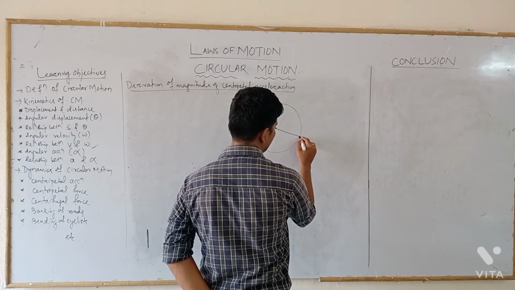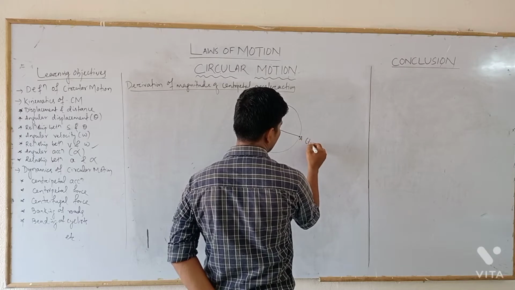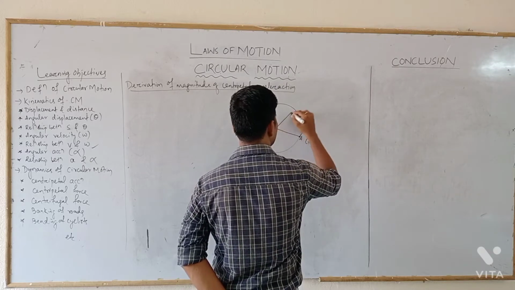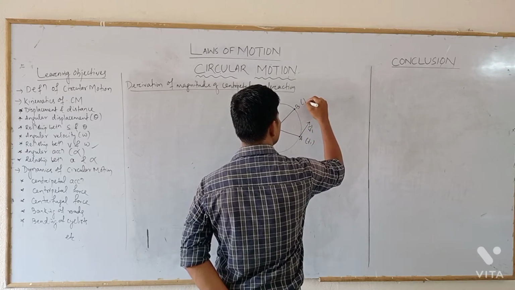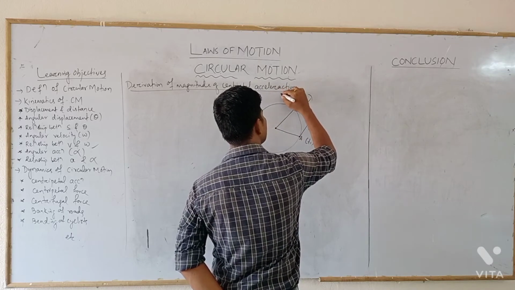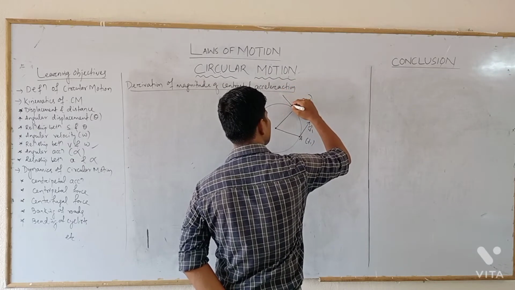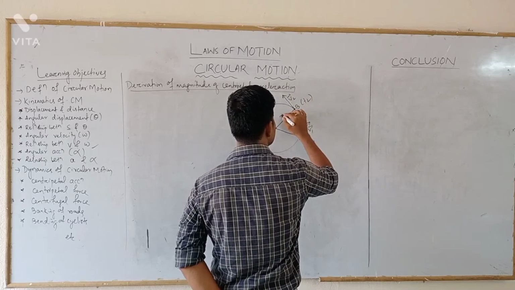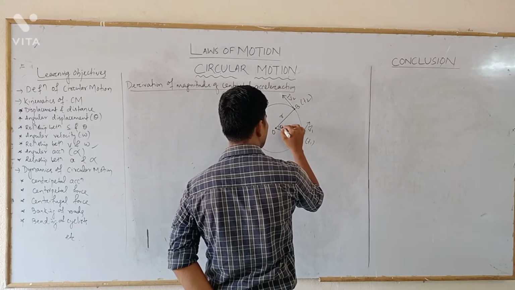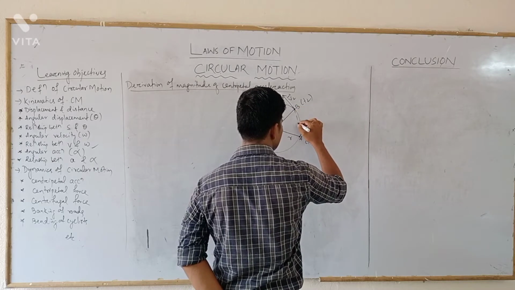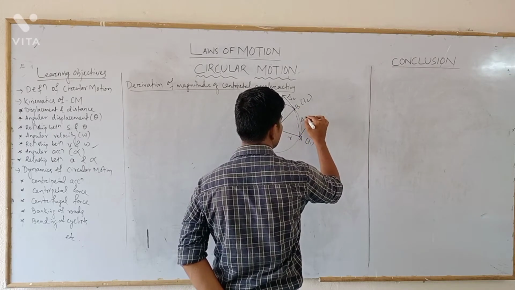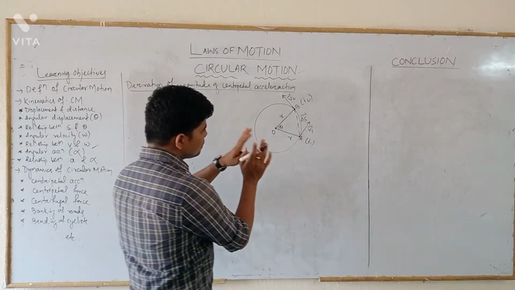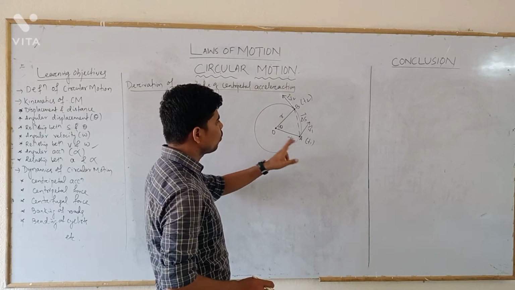At some time t1, let the body be at A with linear velocity v1. At some later time t2, let the body be at B with linear velocity v2. This is the radius r, center O, this is the angular displacement theta, and let this be the displacement delta s. In this circular motion there is a triangle OAB.